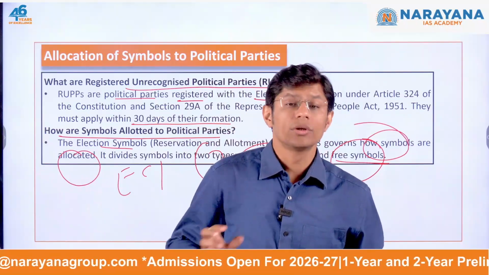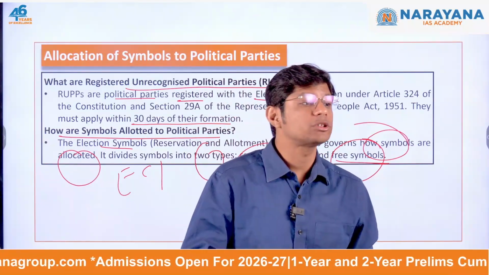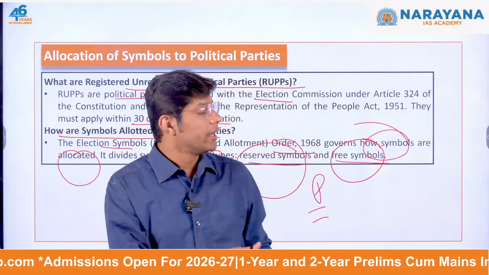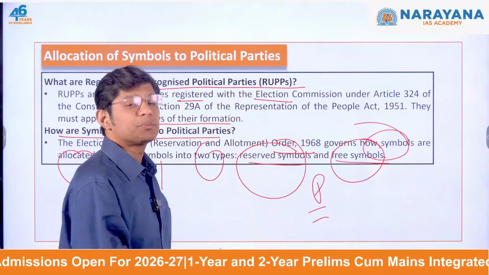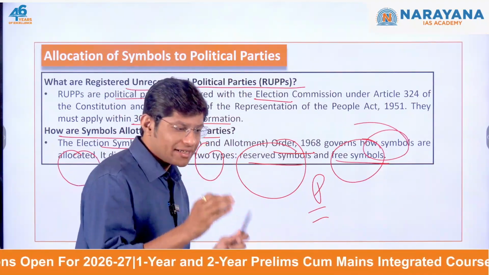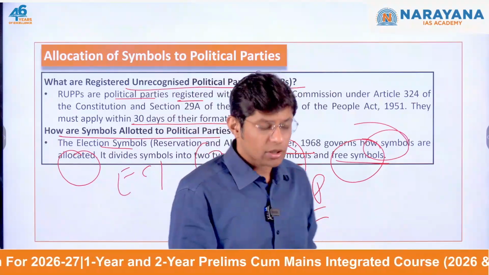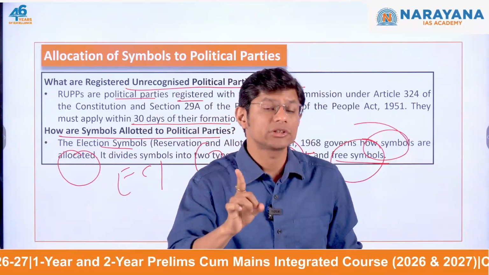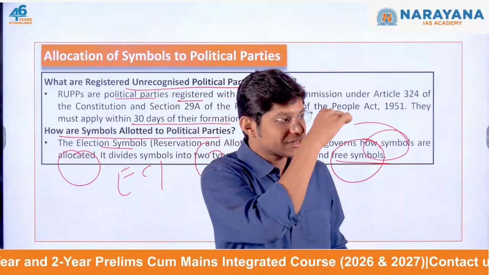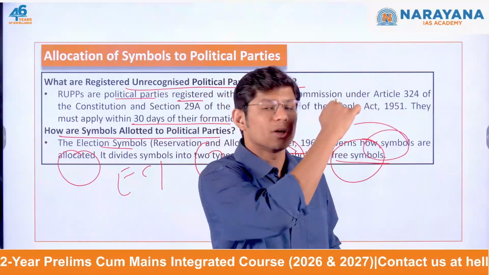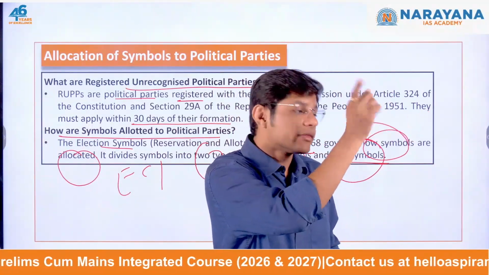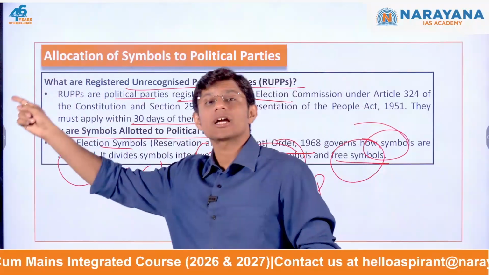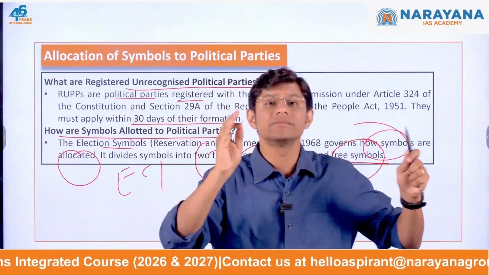And then to receive a common symbol in future elections, the registered unrecognized political parties must have secured at least 1% of the vote in the previous state or national, that is Lok Sabha elections. Then the party must notify the Election Commission of India of its preferred symbol.